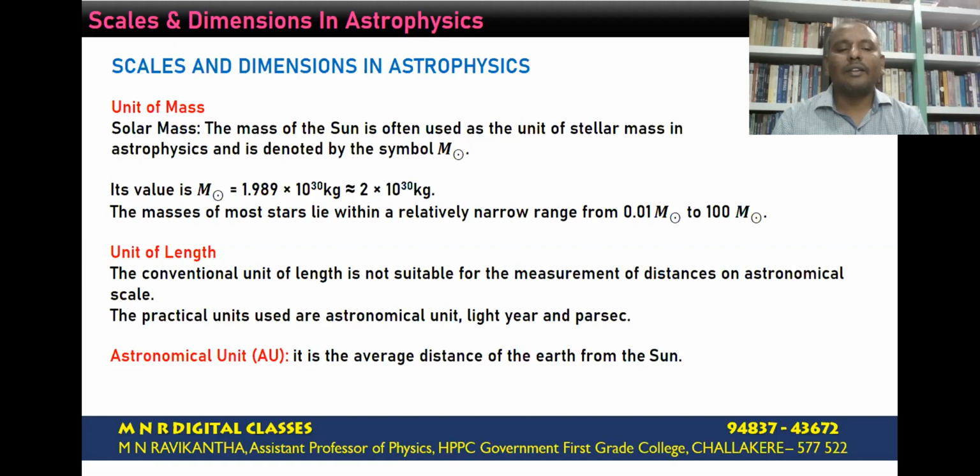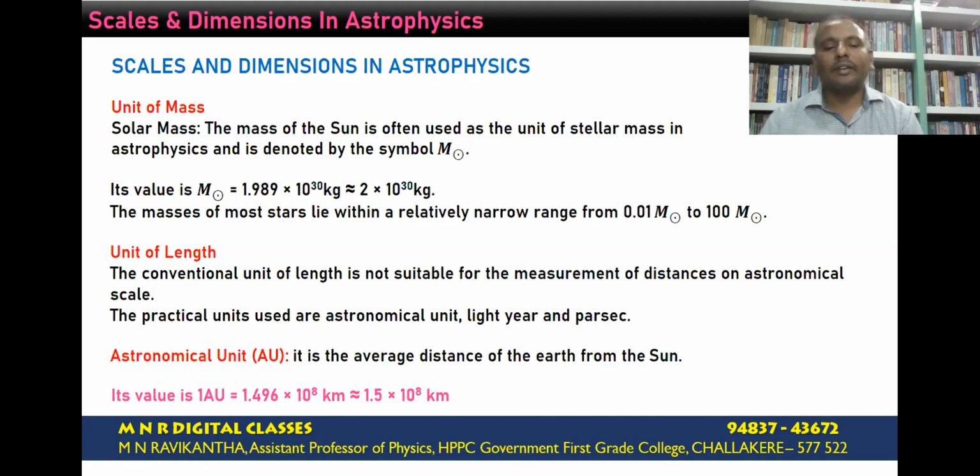That average distance is defined as equal to 1 astronomical unit, and it is taken as one of the units to measure astronomical lengths. 1 astronomical unit corresponds to a distance of 1.496 × 10^8 kilometers. It is approximately equal to 1.5 × 10^8 kilometers, or if you express this in meters, 1.5 × 10^11 meters.